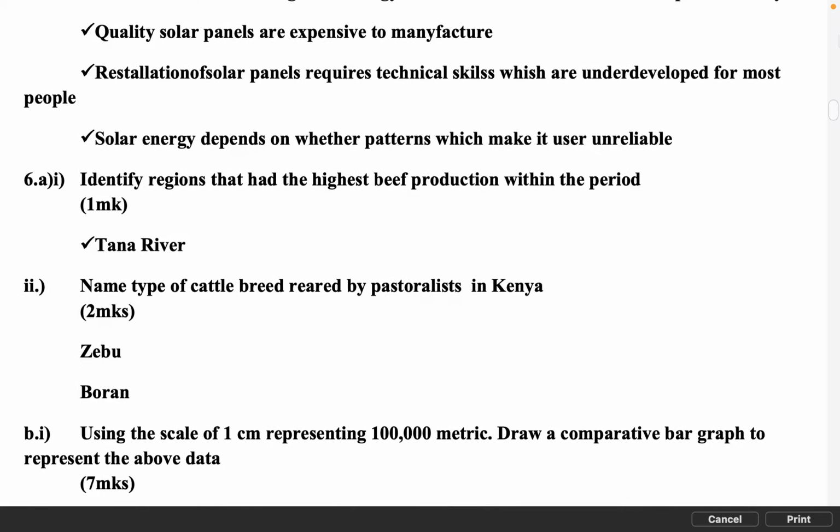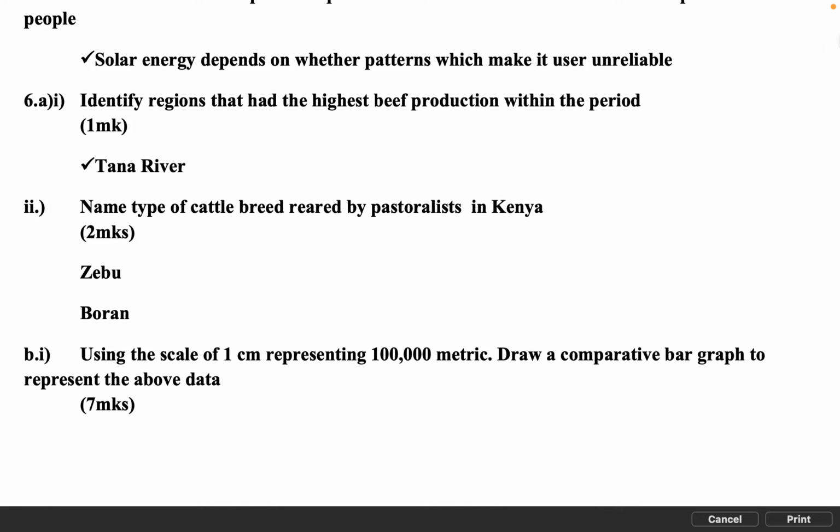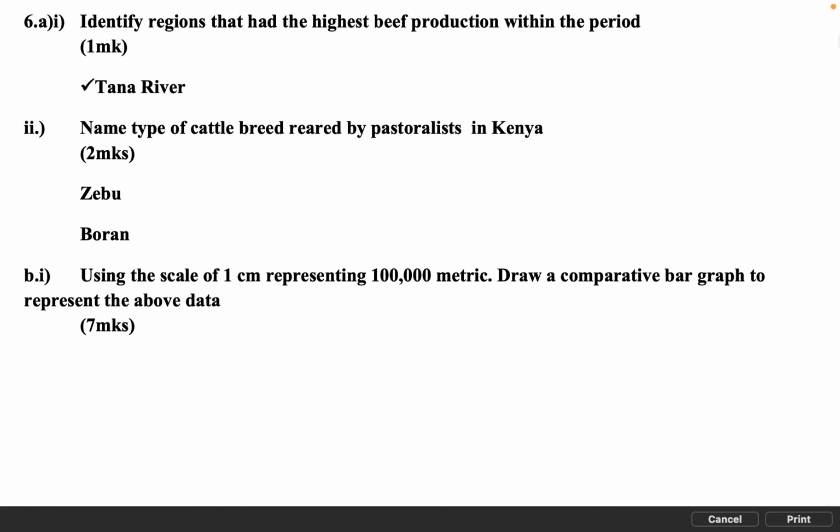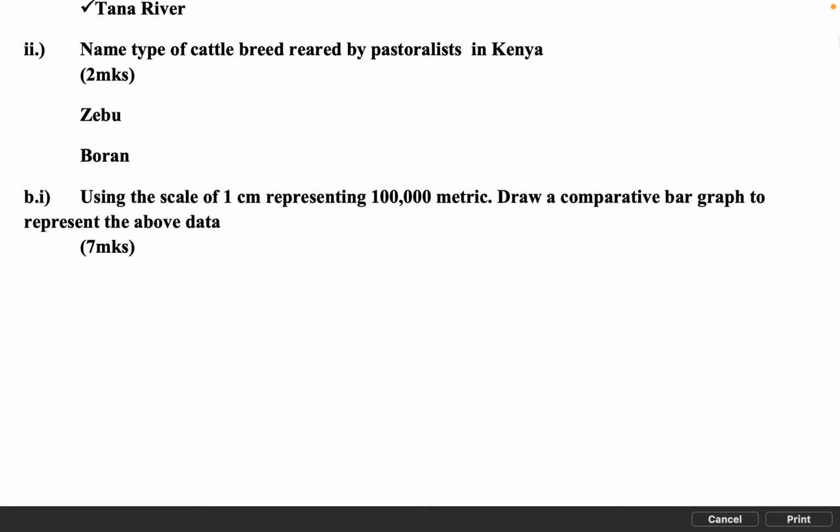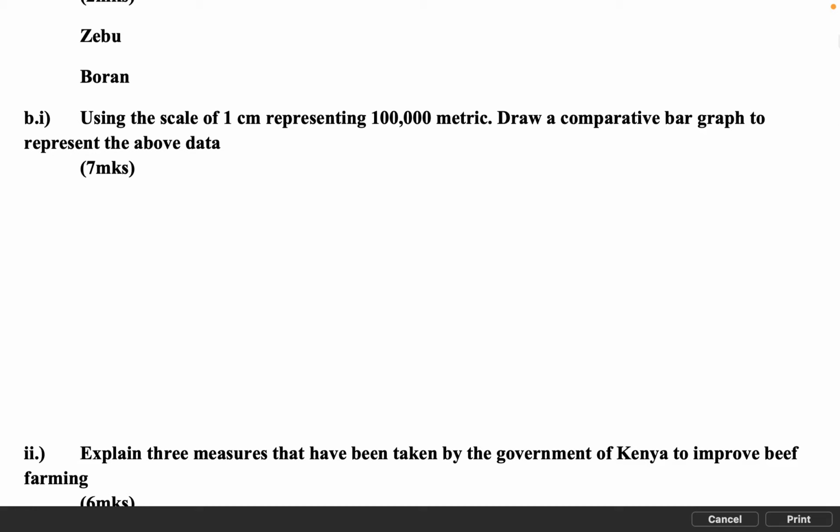6a(i). Identify the region that had the highest beef production within the period, 1 mark. Tana River. (ii) Name the types of cattle breed reared by pastoralists in Kenya, 2 marks. Zebu. Foreign. b(i). Using the scale of 1 cm representing 100,000 metric tonnes, draw a comparative bar graph to represent the above data, 7 marks.